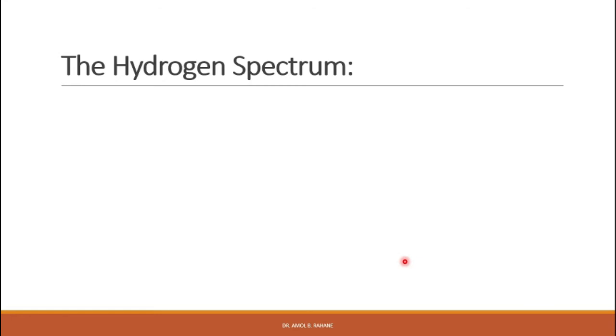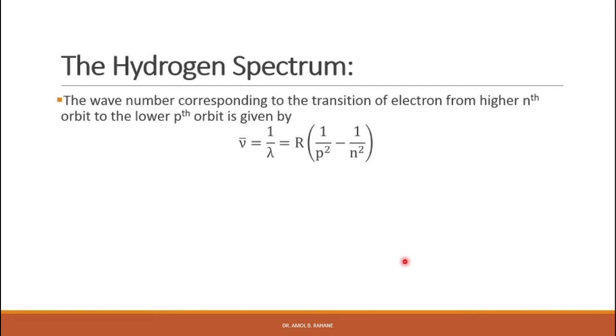So on the basis of Bohr's theory, we can explain the hydrogen spectrum. The wave number corresponding to the transition of the electron from the higher, that is nth orbit, to the lower, that is pth orbit, is given by nu bar is equal to 1 over lambda is equal to R times 1 upon p square minus 1 upon n square.